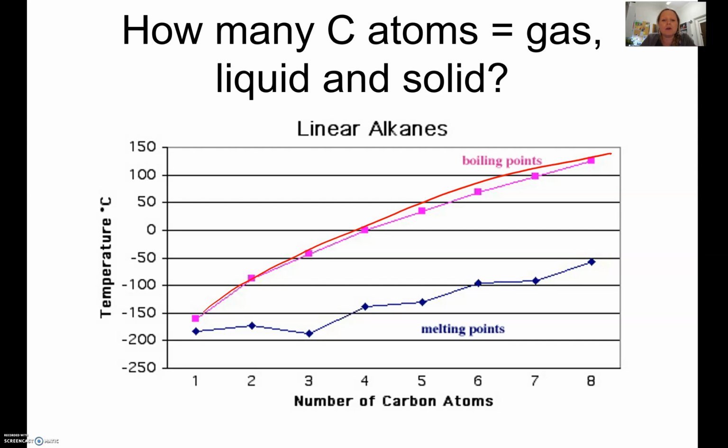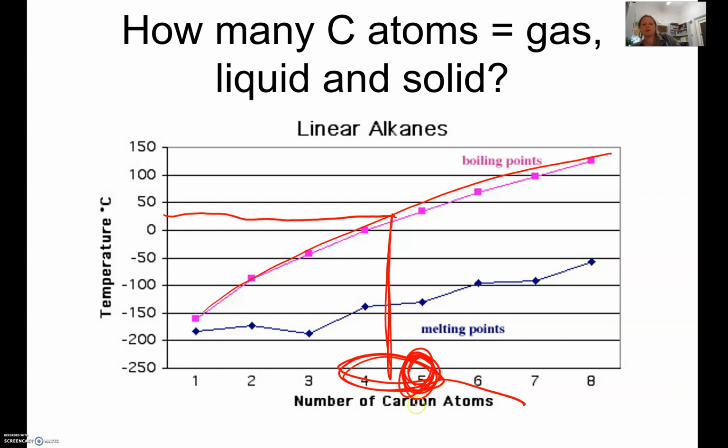So you've got to think, well, what temperature is room temperature? And room temperature is about 25 degrees. Obviously not quite in New Zealand, but there we go. So if you get to about 25 degrees here, then between 4 and 5 carbons, it's actually 5 to be honest. So 5 carbons at room temperature. What state is that going to be? Okay, and so that's what we're going to discuss here.